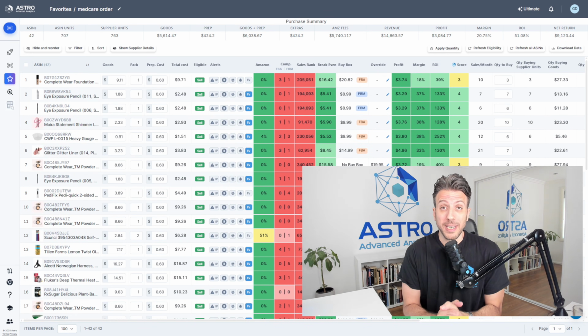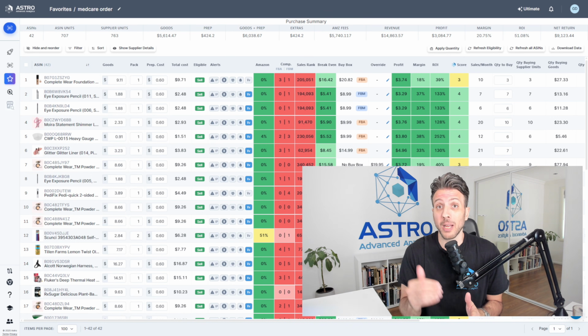My overall opinion, when you're working with a company like Medcare, is you want to be really fast. You want to scan their product list straight away, every day. If they update it, you want to be scanning it right away because you want to jump on any opportunity before anyone else sees it, because they do advertise to a lot of Amazon sellers. So if you're going to use Astro, where you can find the products in 15 to 20 minutes and you can come up with a nice purchase order right away, I think it's a perfect opportunity if you're willing to work with a company like Medcare.